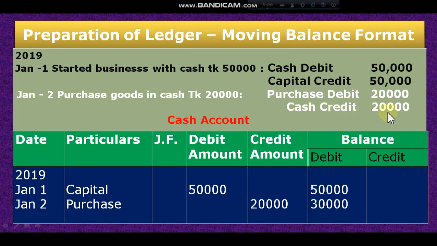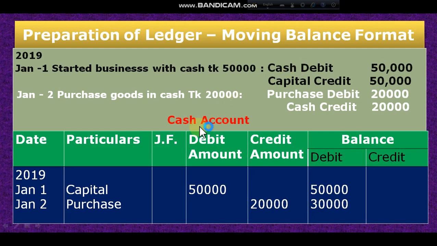So now how can I open the moving balance format? At first look at the format. Date, particulars, JF, debit amount, credit amount, and balance: debit balance, credit balance. Dear student, this is a little different from the earlier one. In the T format, there are two sides. Here there are not two sides, but here also there is debit and credit. The formula is the same for posting.